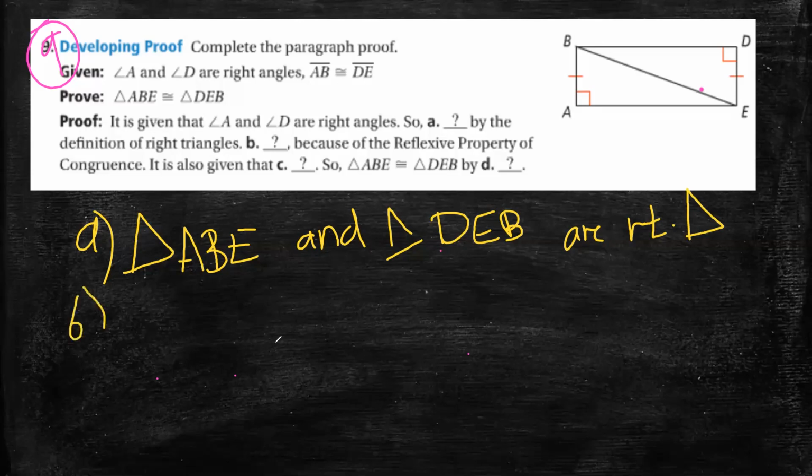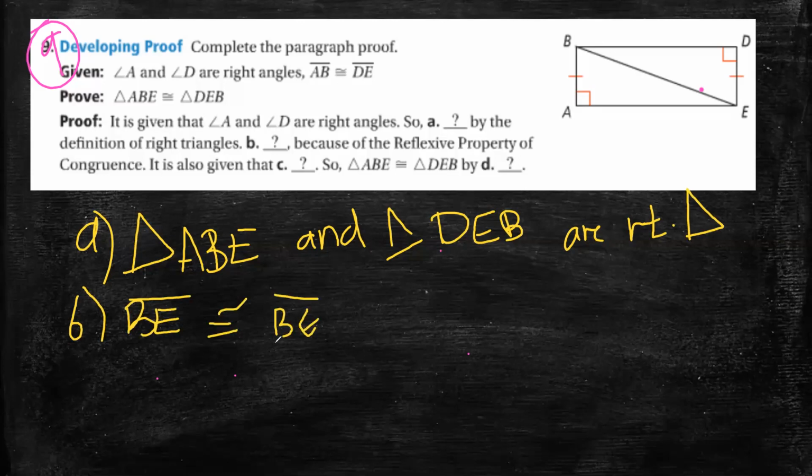Now, by the definition of right triangles, in B you have to tell me something because of the reflexive property of congruence: BE is congruent to BE, because of the reflexive property of congruence.